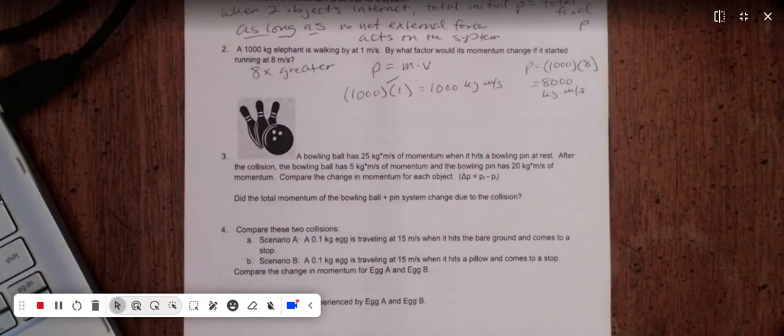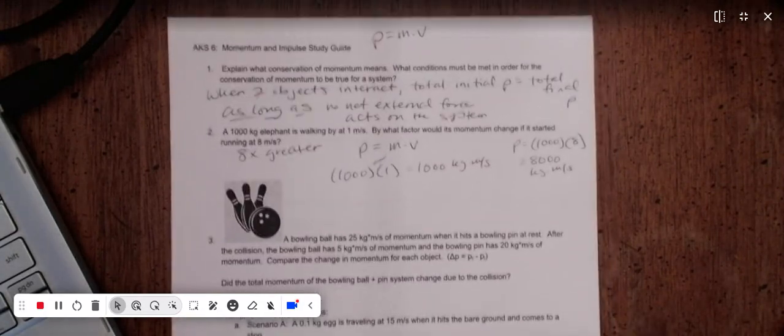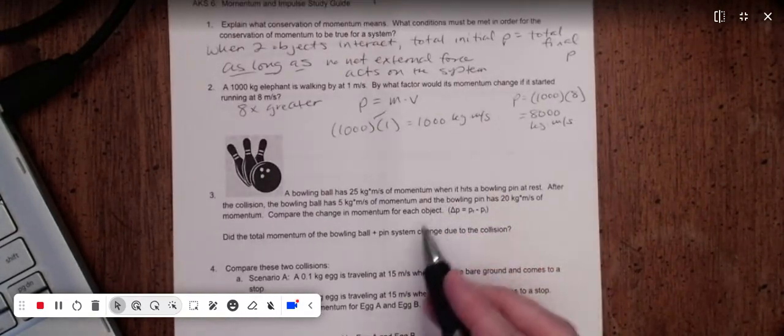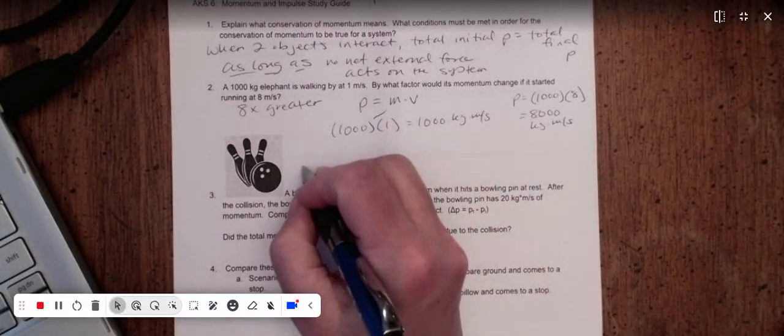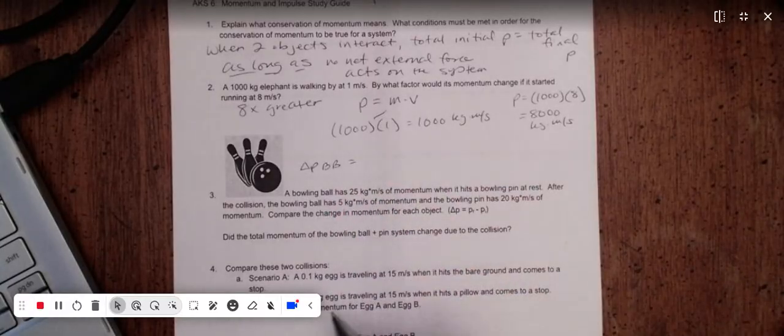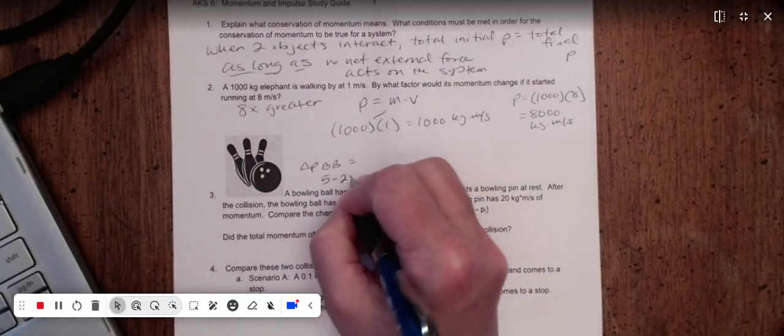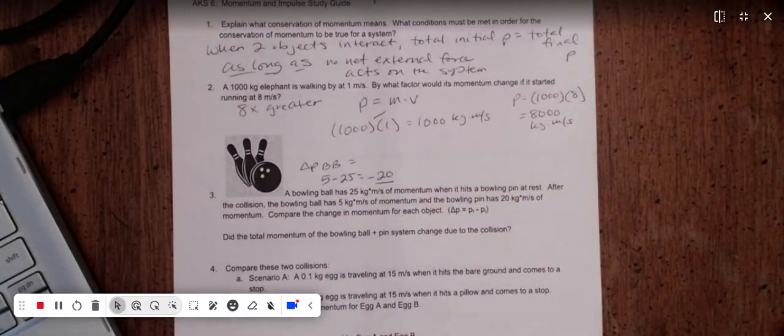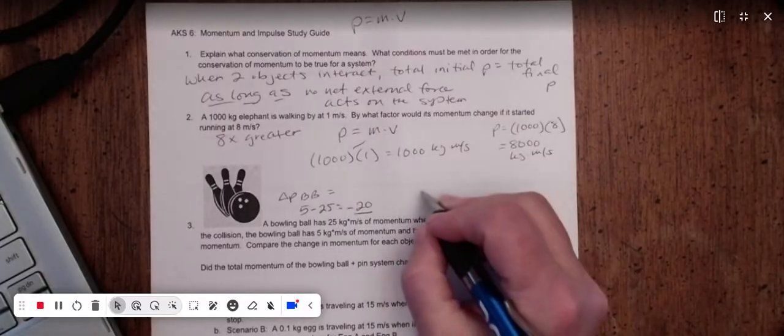A bowling ball has 25 kilograms times meters per second in momentum when it hits a bowling pin at rest. And then after the collision, the bowling ball has 5 and the bowling pin has 20. Compare the change in momentum for each object. Okay, so change is just final minus initial. So the change for the bowling ball, I'll call that BB, it had 25 and it ends with 5. So 5 minus 25 equals minus 20. Okay, so the bowling ball lost momentum by 20 kilograms times meters per second.